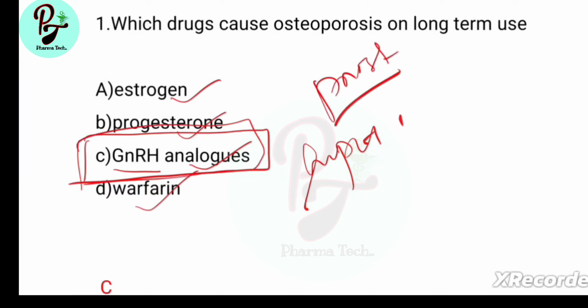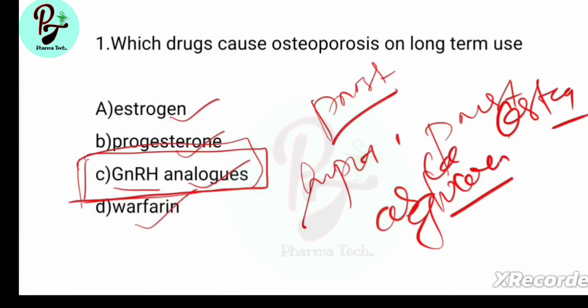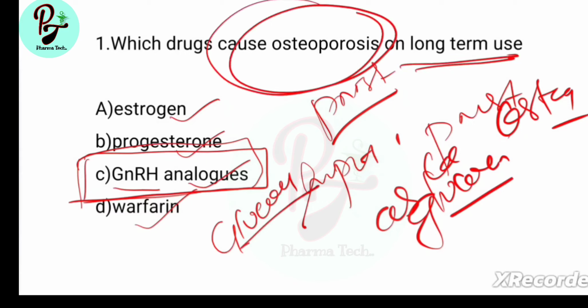GnRH analogs are specially used for prostate cancer in men. It can cause a decrease in bone mineral density, which can lead to osteoporosis. It can cause bone loss at the spine, hip and femur. Another important question: glucocorticoids on long term use can cause osteoporosis. Most important and most repeated question, glucocorticoids on long term use can cause osteoporosis.